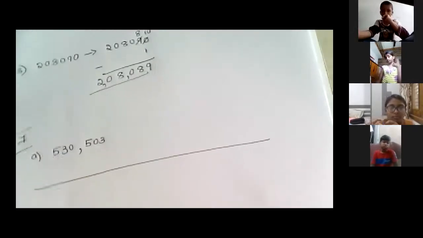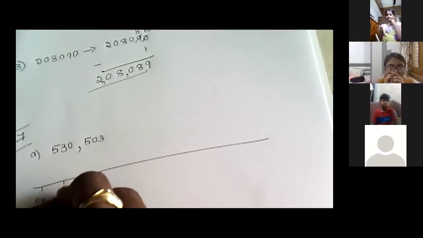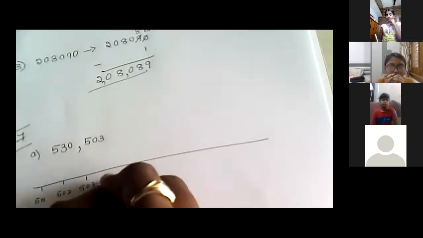So here they have given 2 numbers, 530 and 503. We have to check which number is on the left and which number is on the right. For example, we will draw the number line. In a number line, we always start from 1, right? 501, 502, 503, and so on. I won't write all the numbers.